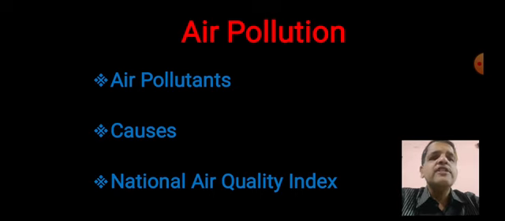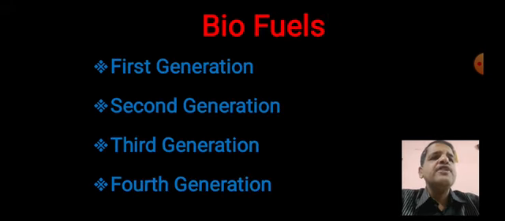Then I would like to discuss the National Air Quality Index. Now friends, what is meant by this National Air Quality Index? This is developed to know the quality of air, on what criteria the air is there. So from 0 to 50 it is good, 51 to 100 moderate, 101 to 150 unhealthy for sensitive groups, 151 to 200 unhealthy, and 201 to 300 very unhealthy. So that is the National Air Quality Index which is developed.